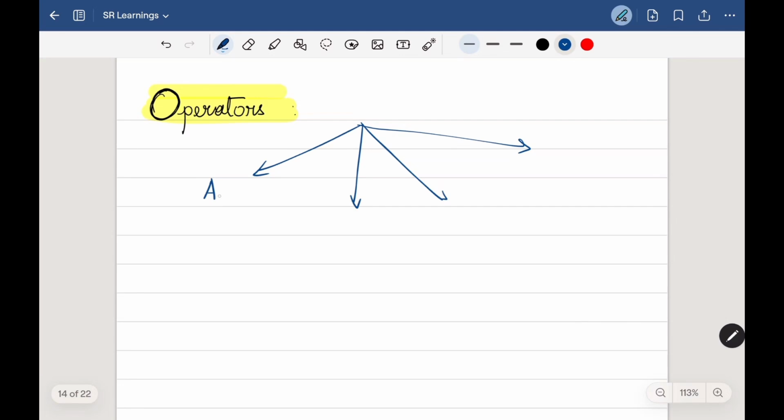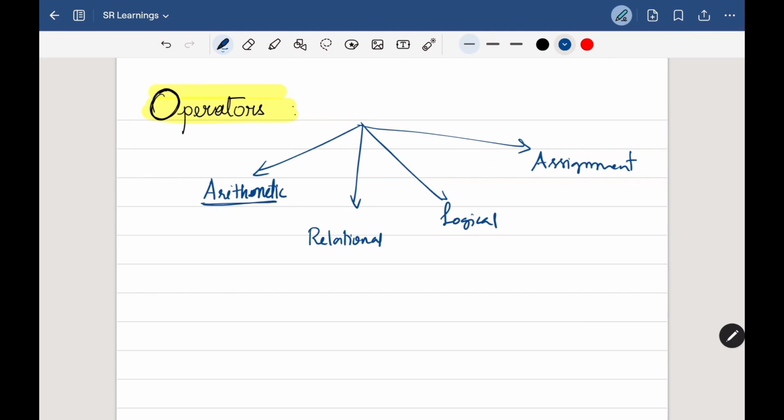So the first one we have is the arithmetic operator, and relational operator, logical, and assignment. Now let's see what these arithmetic operators will do. The arithmetic operators are nothing but, we all know these operators such as plus, minus, multiplication and division, and along with this we have an extra operator which is called modulo division.